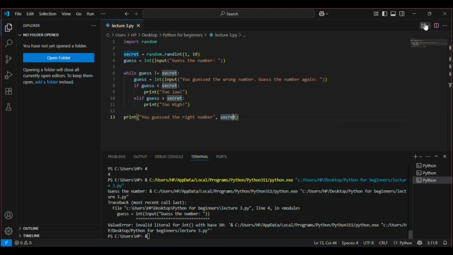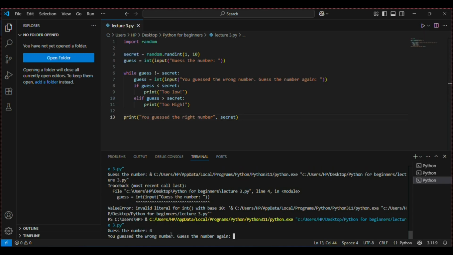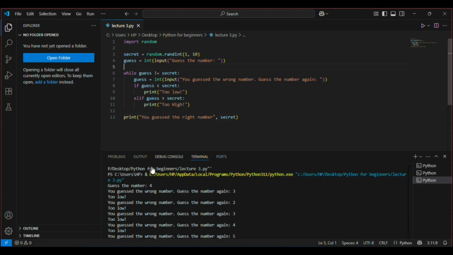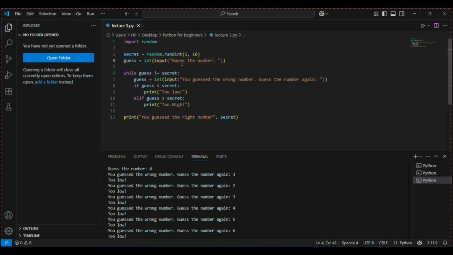Why isn't it running? Let me guess the number. 4. You guessed the wrong number. 3. Okay, so the issue here is that I do not have any sort of feedback for the first time the user puts in the input, right? When the user first puts in the input, say I put in 4 and it generated the right number. I do not remember the right number. Let's find out the right number. Okay, it has 7, so the secret is 7 and guess is 4.